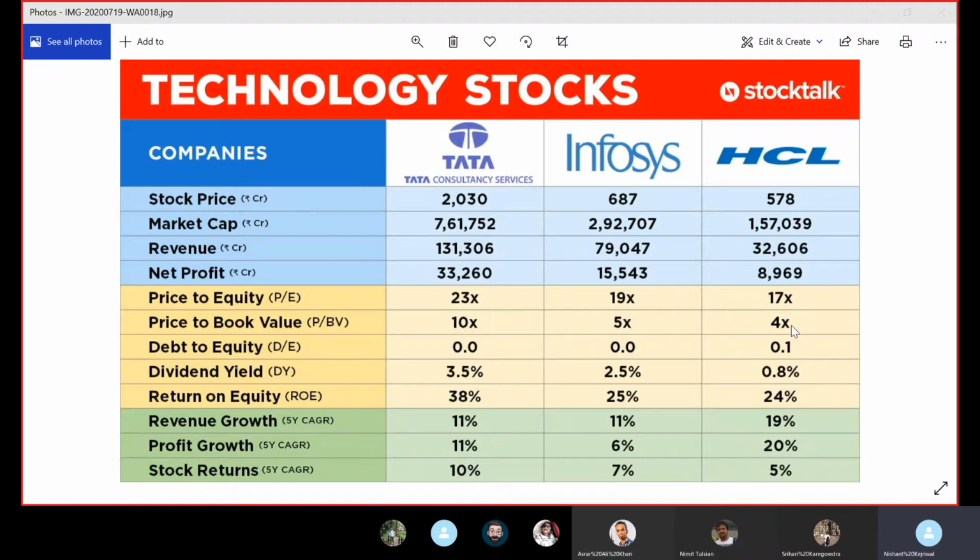which is close to 20, but still Infosys only with a profit growth of 6%, it's commanding a P ratio of 19. And TCS with a profit growth of only 11% is commanding a P ratio of 23. Now that doesn't make sense to me. But then when I look at other metrics, it makes more sense. So I'm trying to understand from you guys, which are those other metrics determining that?